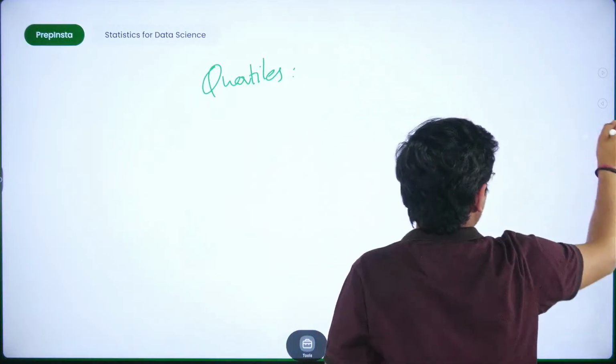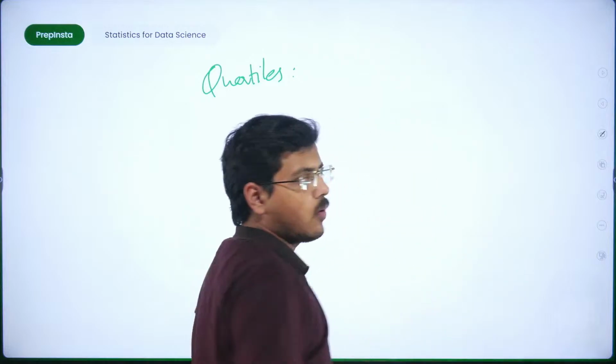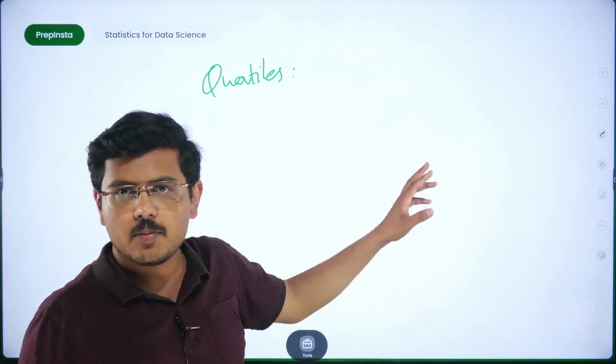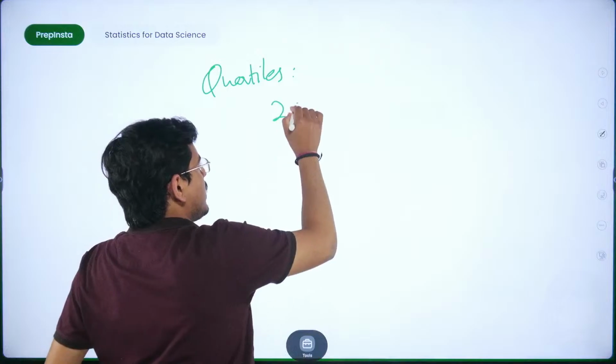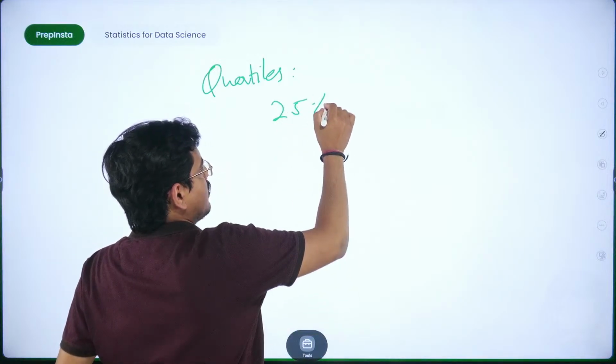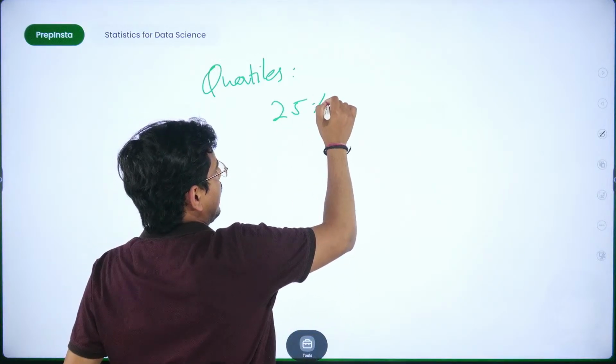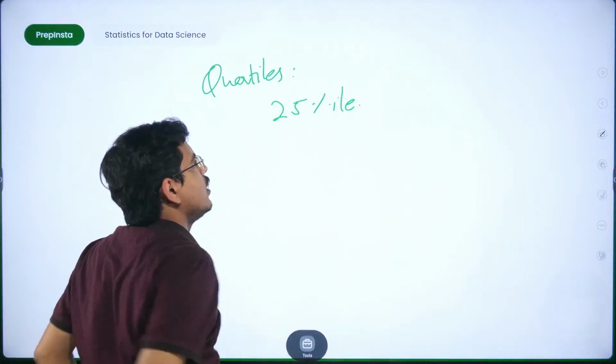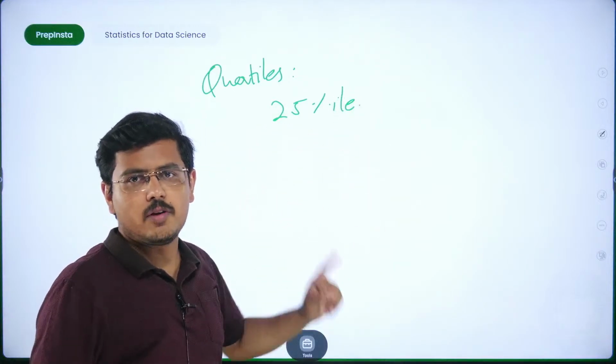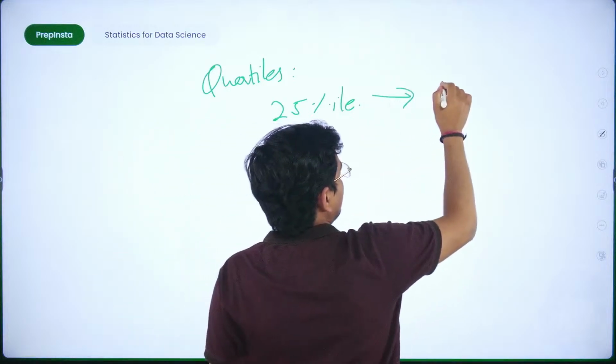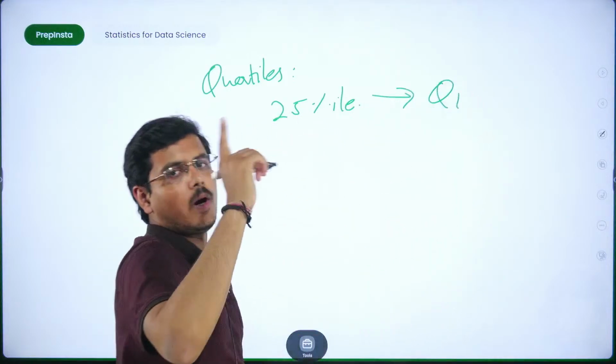So that is pretty much it. Now coming to the portion of quartiles. Percentile समझ में आ गया? So first 25%, fine, pardon, not percent, percentile, fine, so I'll write it like this. So 25 percentile, the first 25 percentile is called Q1 or quartile 1, fine.